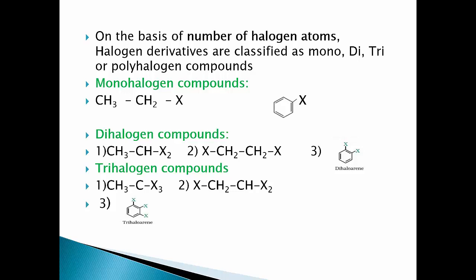Another example is CH3CX3, which is a derivative of ethane, in which three hydrogen atoms from ethane are replaced by three halogen atoms. Second example is XCH2CHX2, and third example is trihaloarene, in which three hydrogen atoms from the benzene ring are replaced by three halogen atoms.